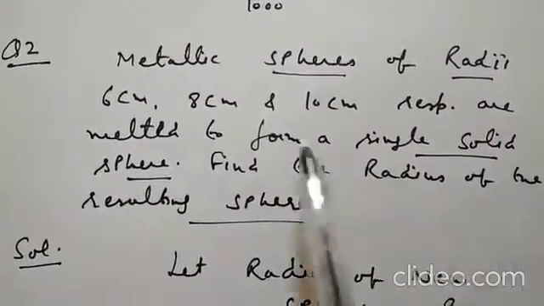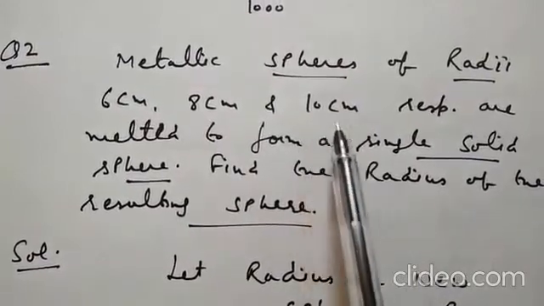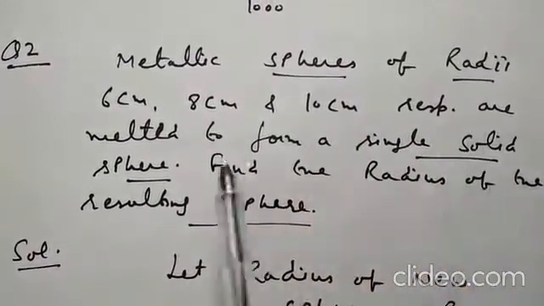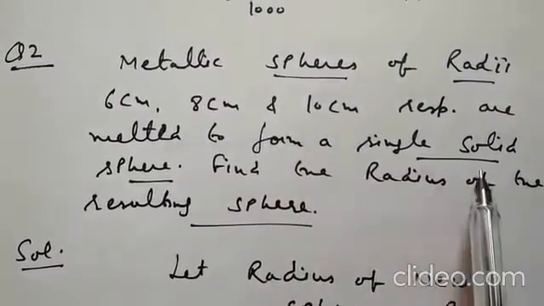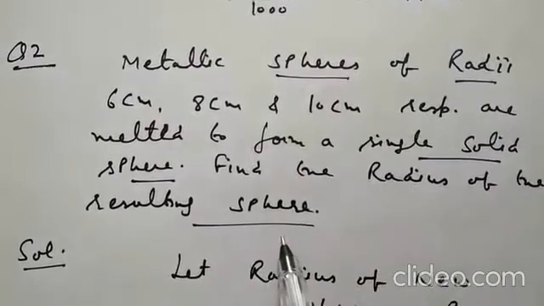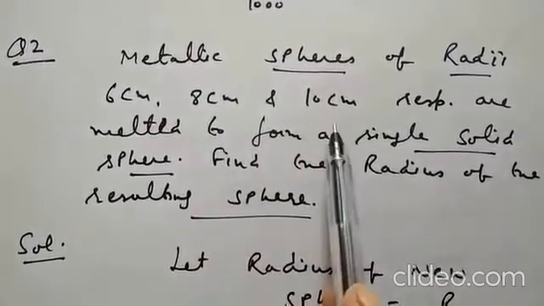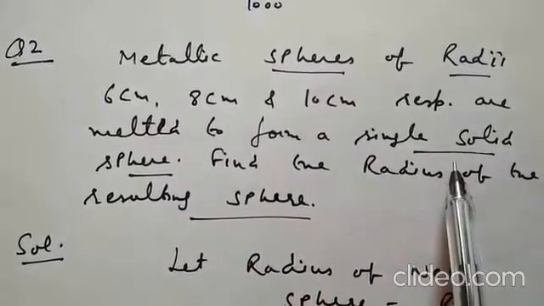Metallic spheres of radii 6 centimeter, 8 centimeter and 10 centimeter respectively are melted to form a single solid sphere. Find the radius of the resulting sphere. So here again 3 spheres are being melted to form one sphere.